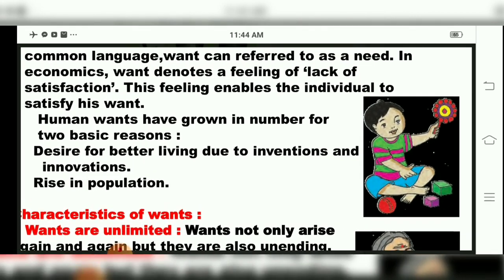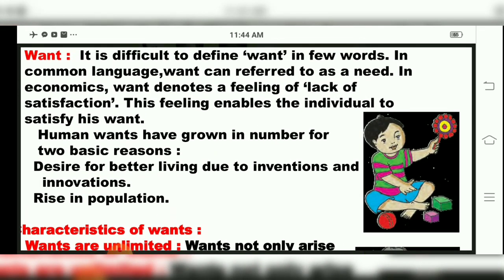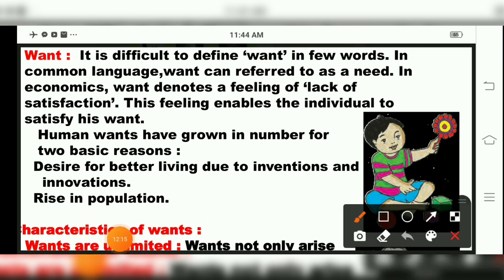You can see over here the picture of a baby boy. Can you see over here? What it tells us is that the baby boy has toys and is playing with toys. But still, if we bring a new toy, a small child will always be happy. He will want that toy. Small children's wants are demanding. So your want, they have told, is never satisfied.